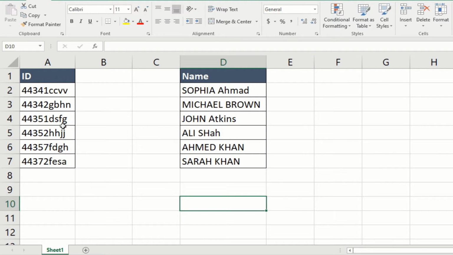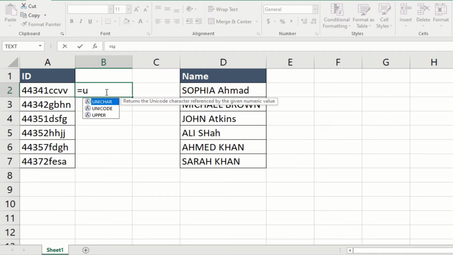Someone has typed these IDs and has sent it to us, but the issue is that our IDs, the format is that all the alphabets in this ID should be capital letters. Now it would be a bit hectic if it's a large set of data and you have to retype or send this back to get it in the correct format. So there is a very simple way. There is a function which is upper.